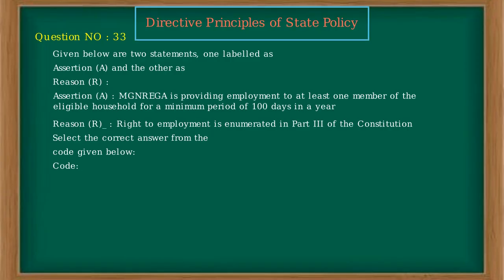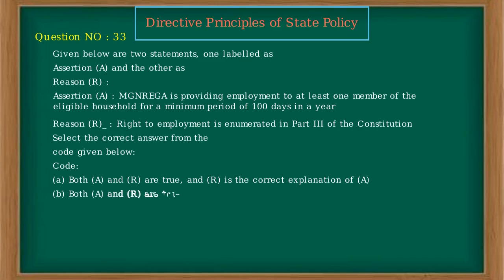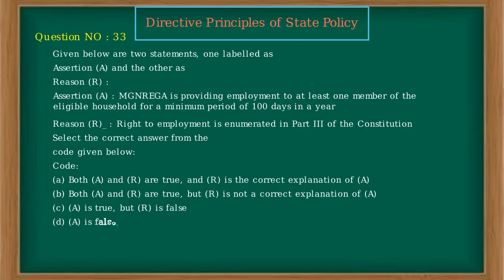Code. A. Both A and R are true, and R is the correct explanation of A. B. Both A and R are true, but R is not a correct explanation of A. C. A is true, but R is false. D. A is false, but R is true. Ans. C.